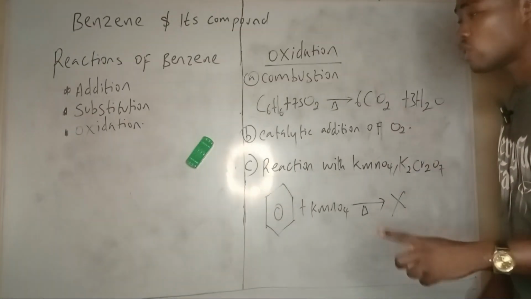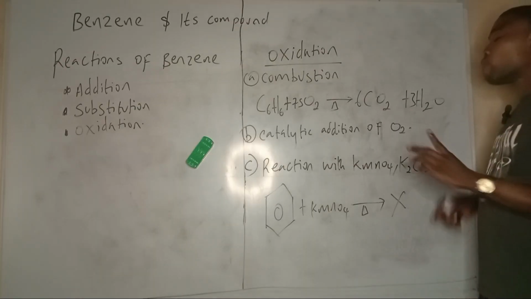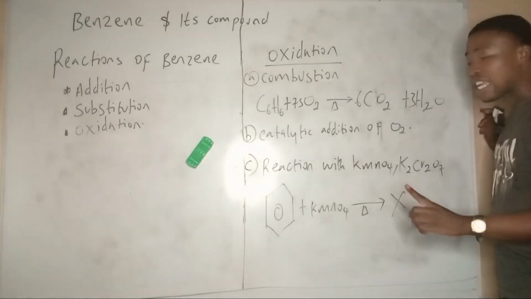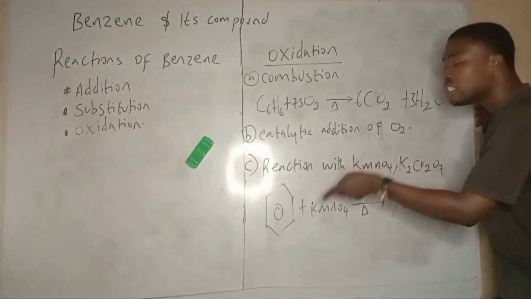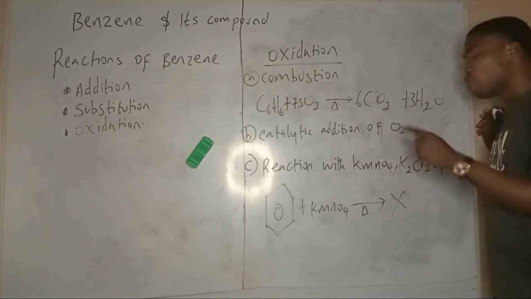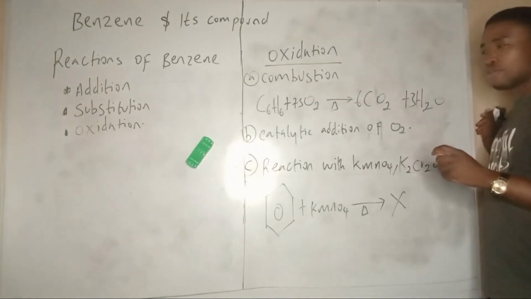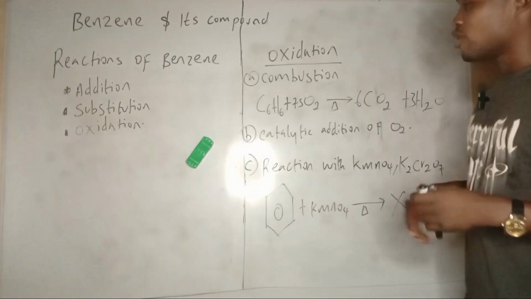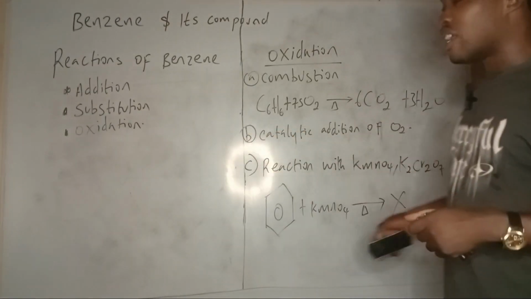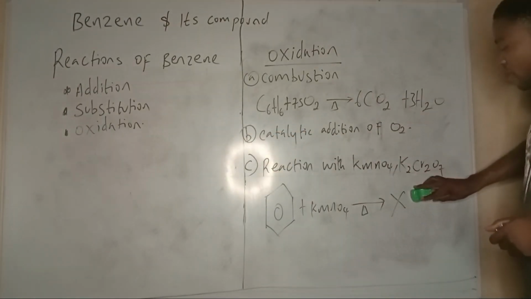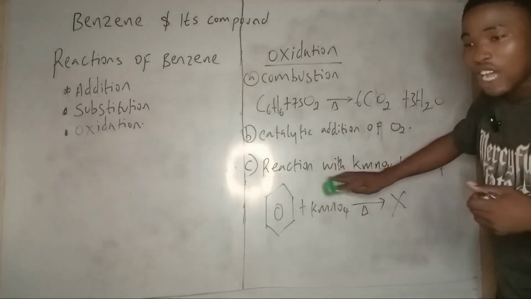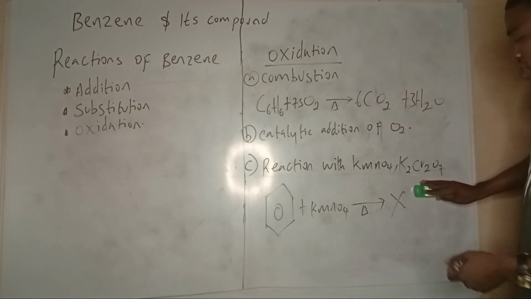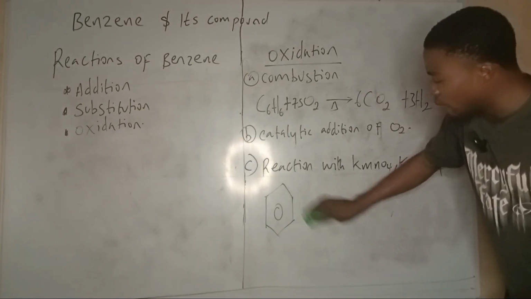That means benzene is unsaturated, yet will not decolorize KMnO4. If you know how to test for an unsaturated compound, it decolorizes KMnO4, turning it from purple to colorless, like the likes of ethene and ethane. But benzene is unsaturated, and still will not decolorize KMnO4. Shocking. Very interesting. So this shows that benzene does not favor the addition reaction as it pertains to other unsaturated compounds. Other unsaturated compounds prefer addition reaction. Benzene doesn't value that.